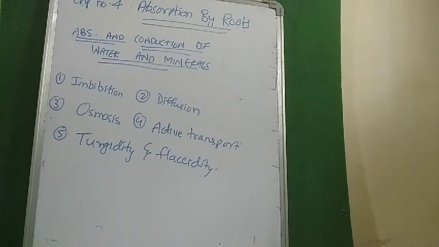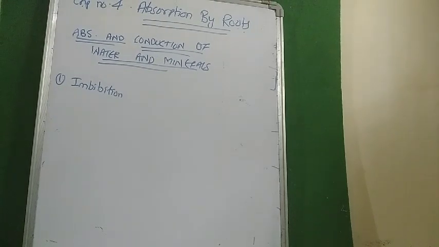So let's first start with imbibition. Now what you need to remember about imbibition is, first of all, its definition.